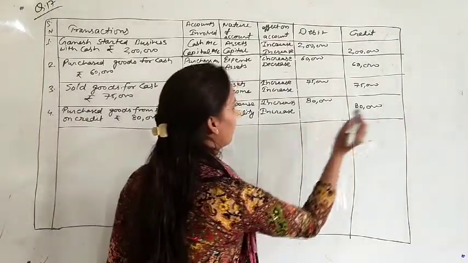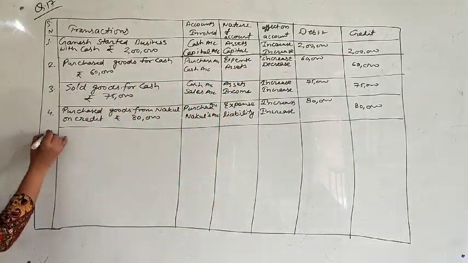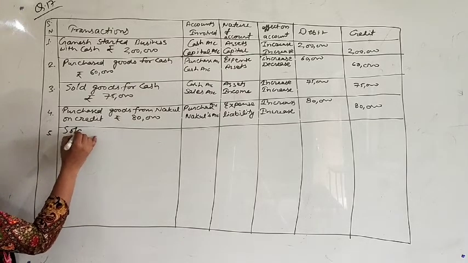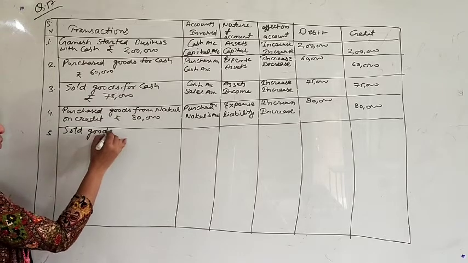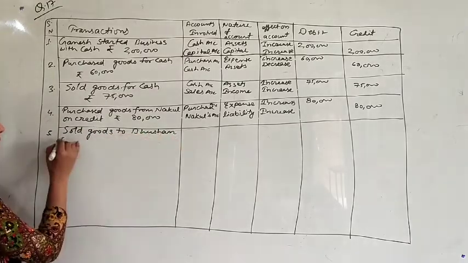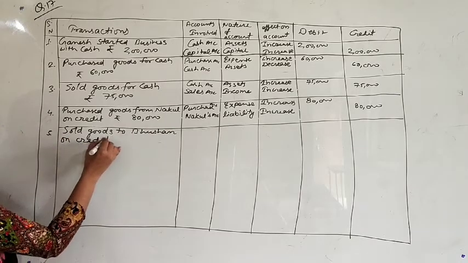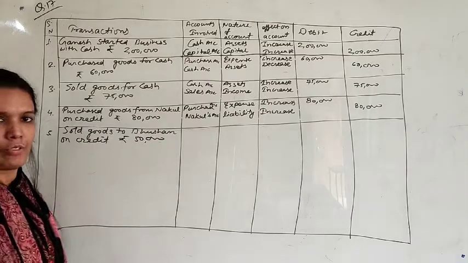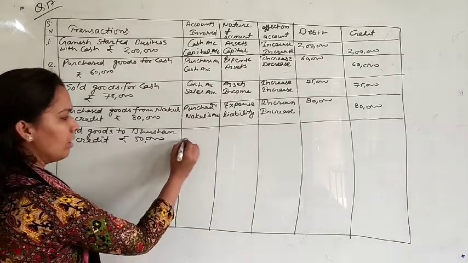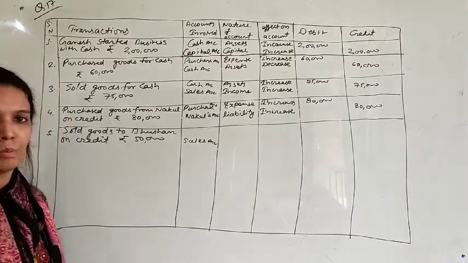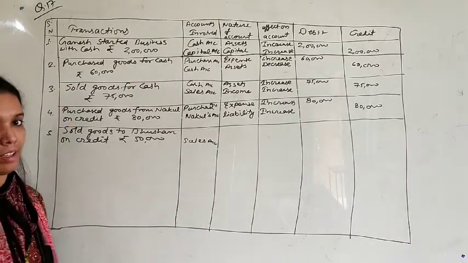Next point. Fifth, sold goods to Bhushan on credit for 50,000. You are selling goods, so the first account that will be affected, sales account, and Bhushan is your debtor.